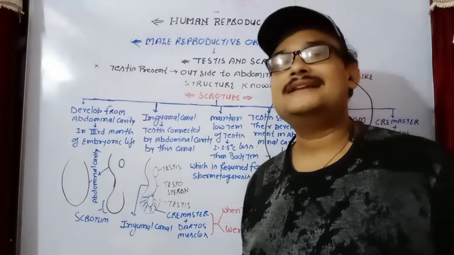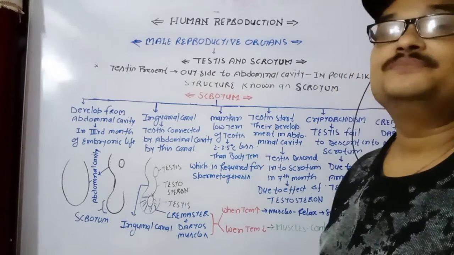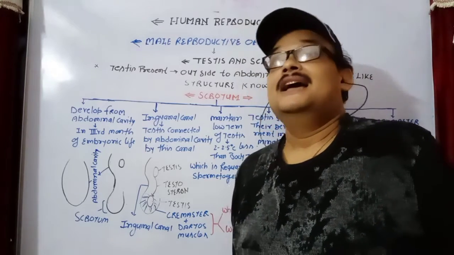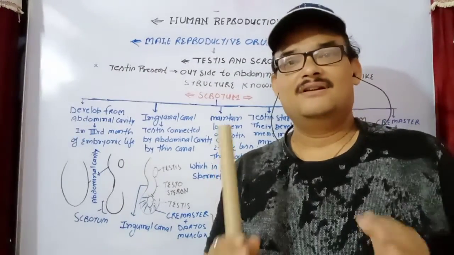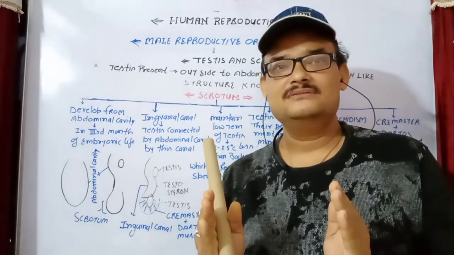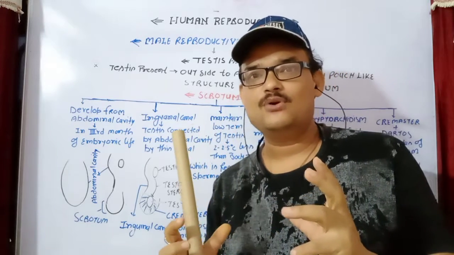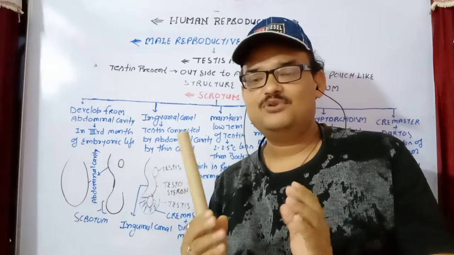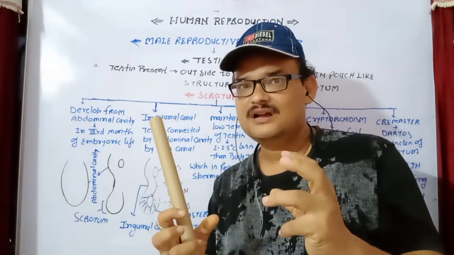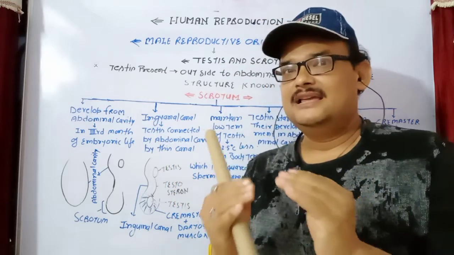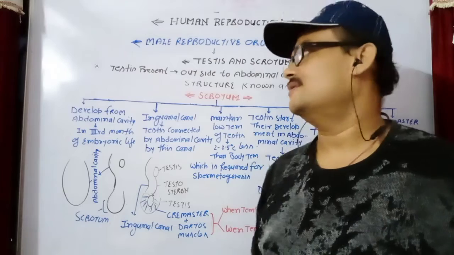Now, what is the scrotum and how is it formed? Actually, in embryonic life, only the abdominal cavity is present. In about the third month of embryonic life, the abdominal cavity slightly stretches, or you can say it makes a pouch-like structure that is known as the scrotum.